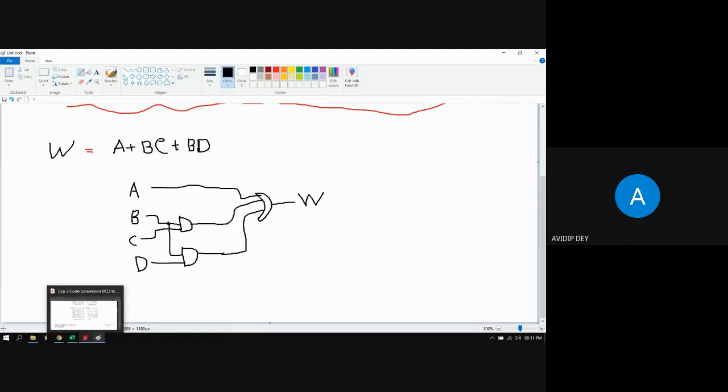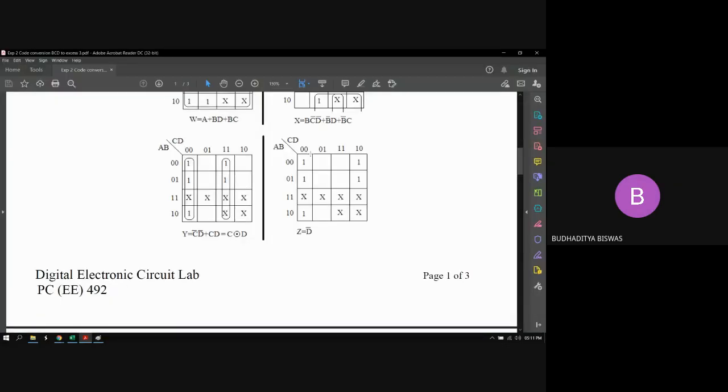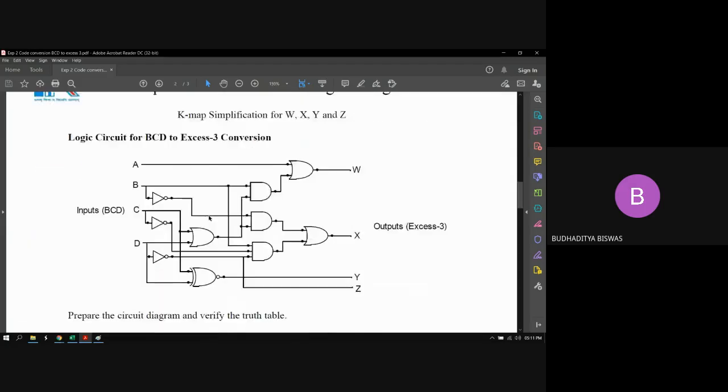Yes, sir. So that means you can also find the expression for X, Y, and Z using the logic circuit. I did it for you. This is the expression for W, X, Y, Z. And let's see the operation, not here, rather in the circuit maker software.